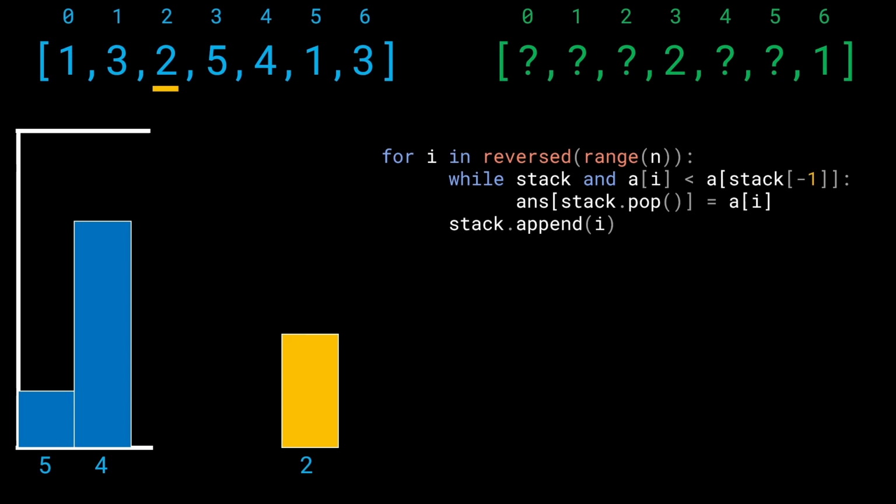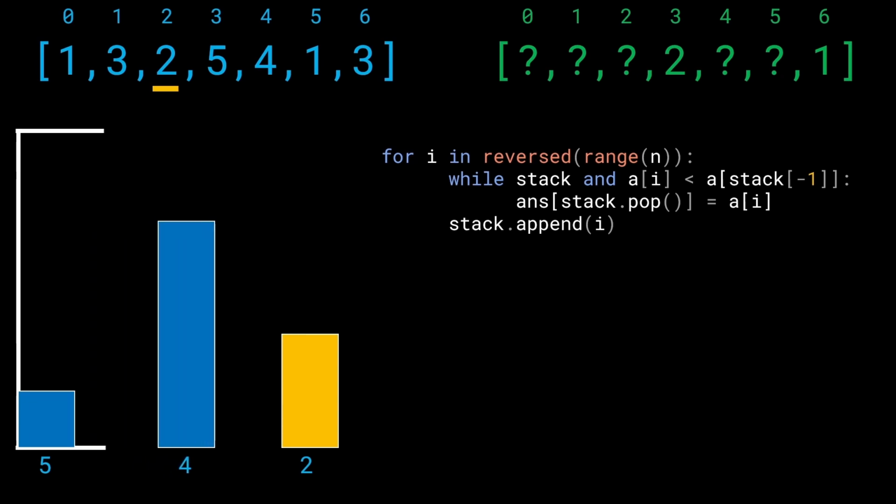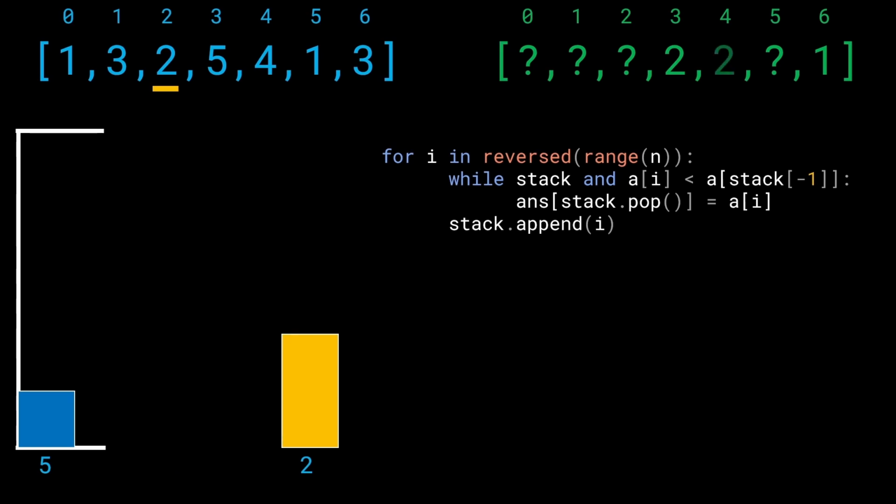All right. Now let's go ahead and continue doing this. And we're still inside of the while loop, by the way. And what do we see? Again, we see that a of I is lesser than a of the top of the stack. What do we do? Pop out the element at the top of the stack. And what have we found? We have found the previous smaller element for the index 4. Right? So smart, right? So what we're going to do is we're going to say, you know what, pop this value out. And the answer of 4 is also going to be the value 2.